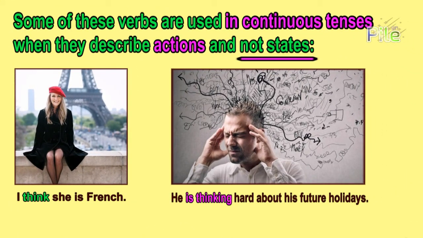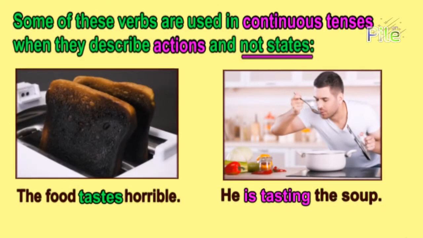However, if these verbs describe an action and not a state, we may use them in continuous tenses. For example, I think she is French, and he is thinking hard about his future holidays. In the second sentence, the verb to think shows the action. And here we have some more examples. The food tastes horrible, and he is tasting the soup.